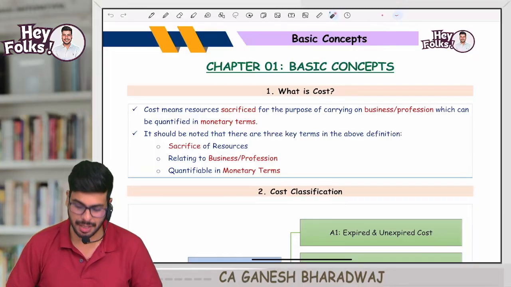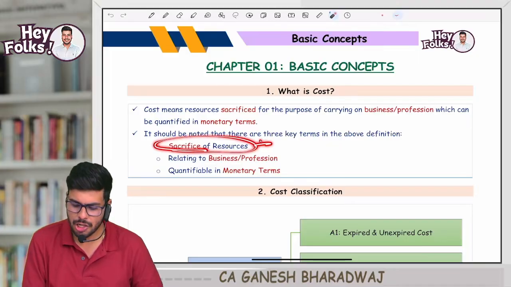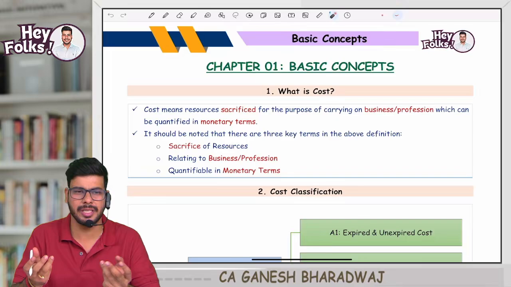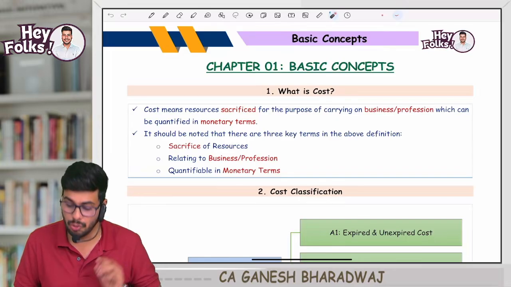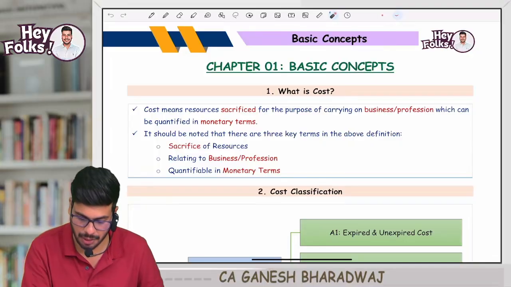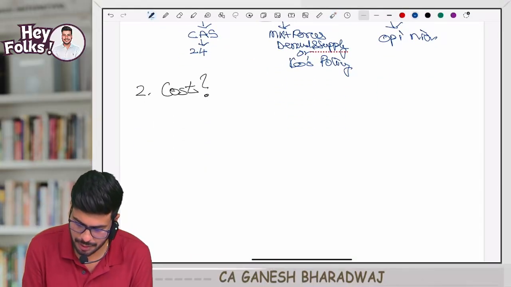Yes, guys. But sir, then instead of sacrifice of resources, you could have used the word expenditure, no sir? Any expenditure for business or profession that can be quantified in monetary terms. No, the word sacrifice has a meaning. I will tell you with an example. First we are dealing with this word called sacrifice.